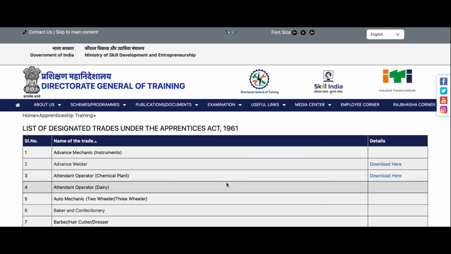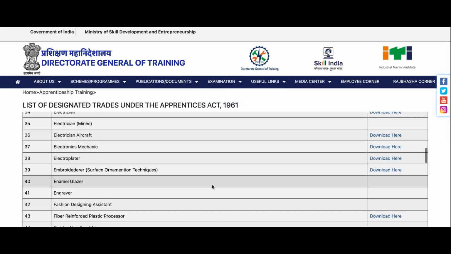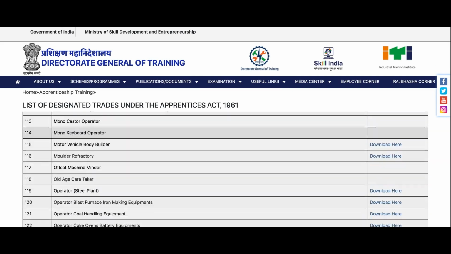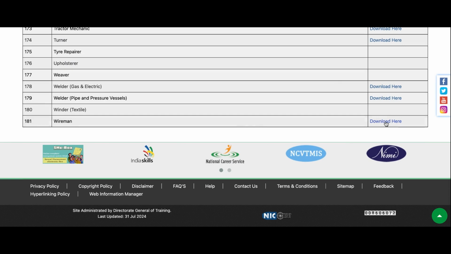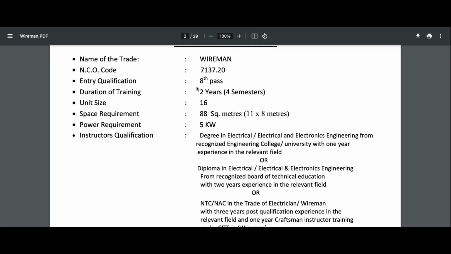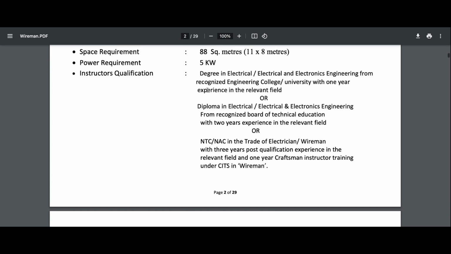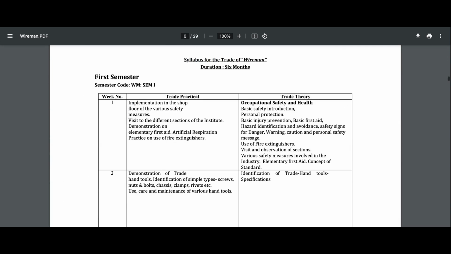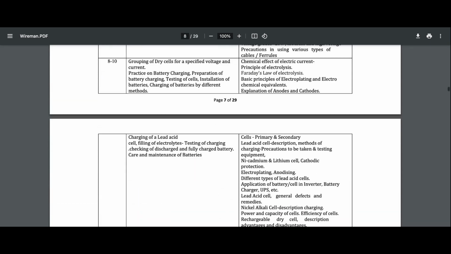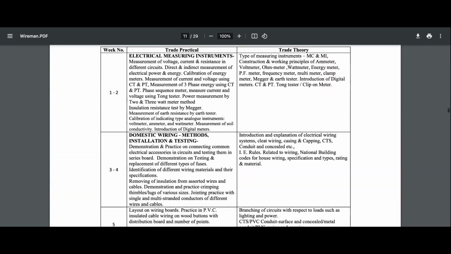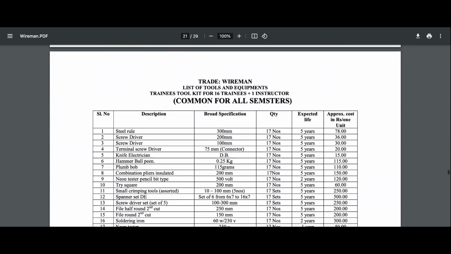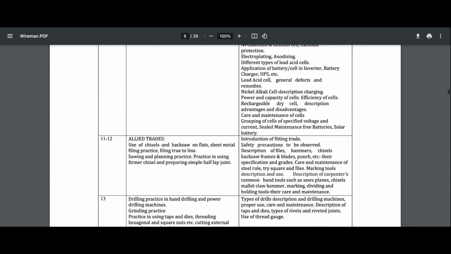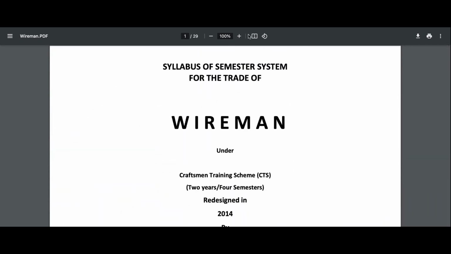Now, I hope you are able to see the designated trade under the Apprentices Act. These all are the designated trades notified by the government, and the syllabus also has been given. So, if you see the qualification, duration of training, what is the name of the trade, what is the instructor qualification, and what they are supposed to learn, all that is clearly defined under the designated trade. And some designated trades come with basic training and some come only with practical training.